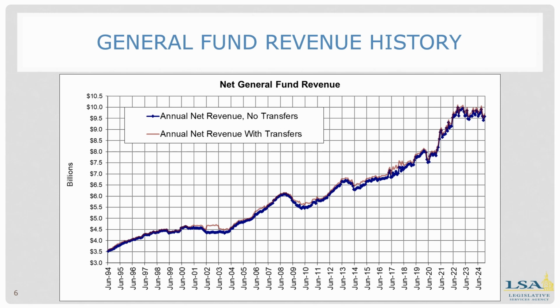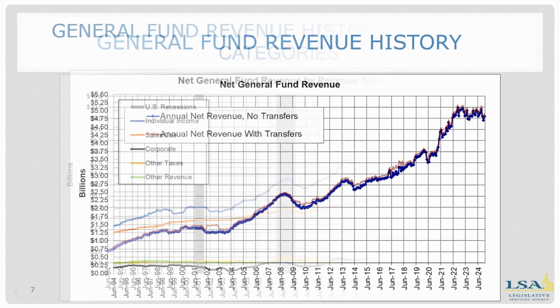Slide 6. This looks at general fund revenue history on an annual basis, calculated monthly from 1994 through 2024. Generally, this has increased, except during periods of recession. The peak came in October 2022, and there has been stabilization since then, once tax cuts kicked in January 2023. In recent months, this measure has decreased.